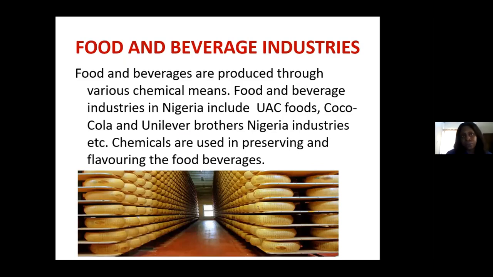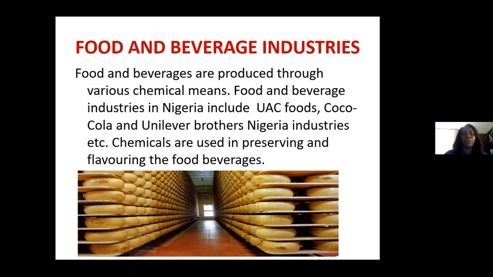Now we also have the food and beverage industry. So what does the food and beverage industry produce? Now what they do is that they produce various chemicals. Okay, so they produce food using different chemical things. Food such as Milo, such as Cocoa Pops, such as the cornflakes you ate, such as the milk you use in making your tea. Okay, so the food and beverage industries in Nigeria include the UAC Foods. We have the Coca-Cola Company. We also have the Unilever Brothers in Nigeria.